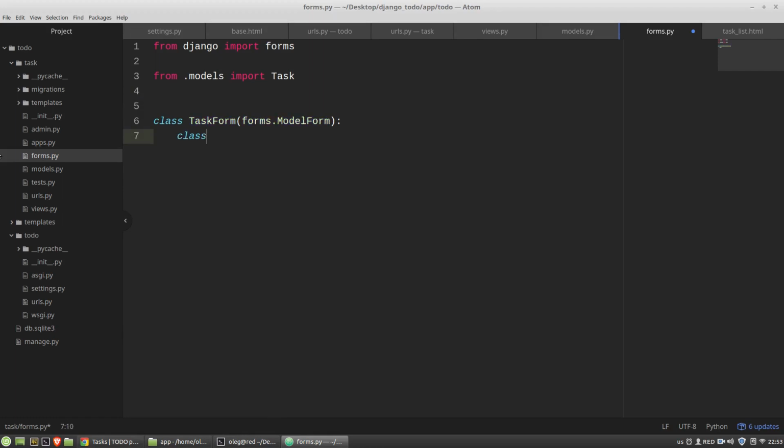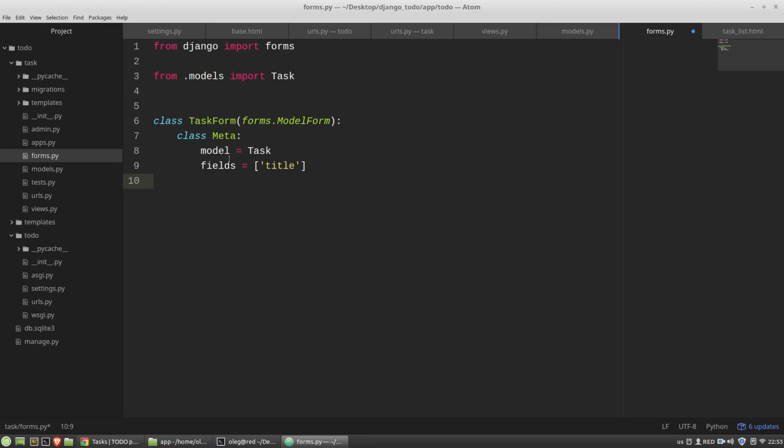And the Meta class of the TaskForm will have the following content. The model class variable will refer to the Task class. The fields I need to fill manually, it will be only the title.